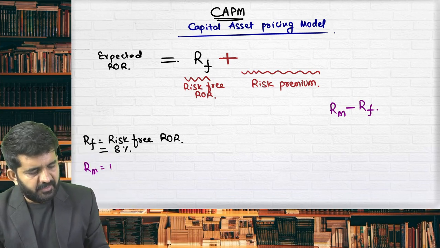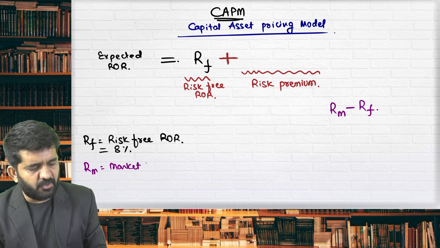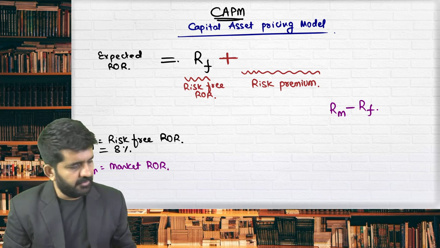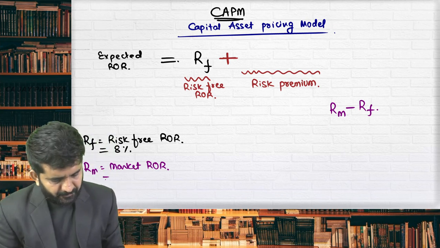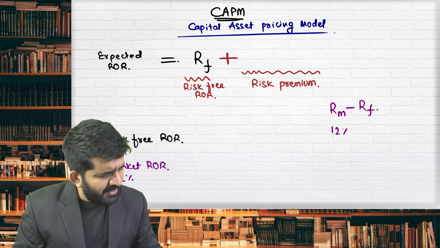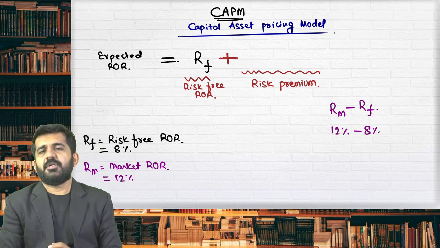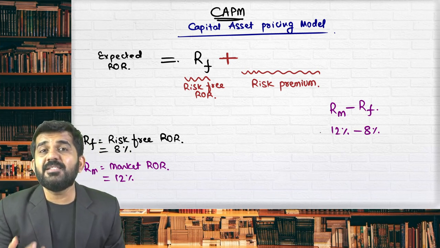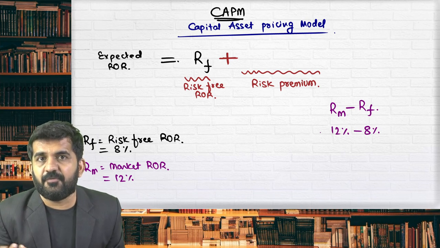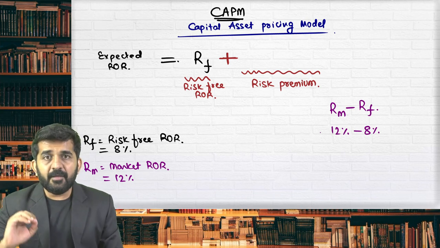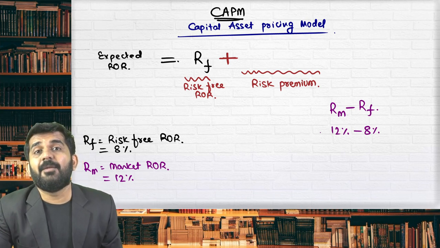RM is a market rate of return. Is it all right? So what is RM? 12%, which is given in the question. 12% minus 8%. Try to understand what is RM. The Sensex is earning 12% rate of return. Sensex is index of all the shares in the market. The market is earning 12%.